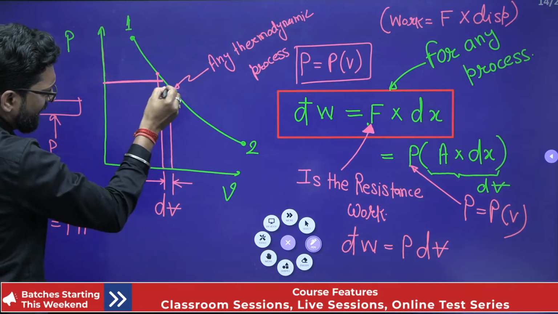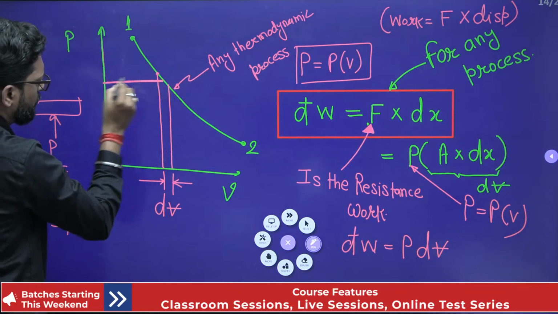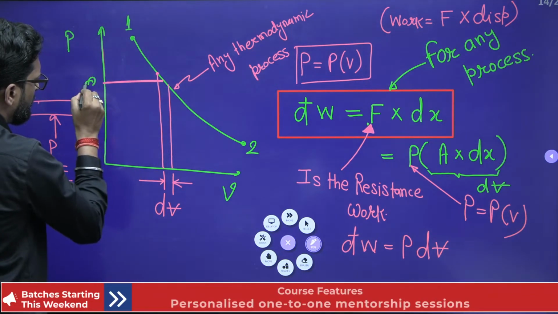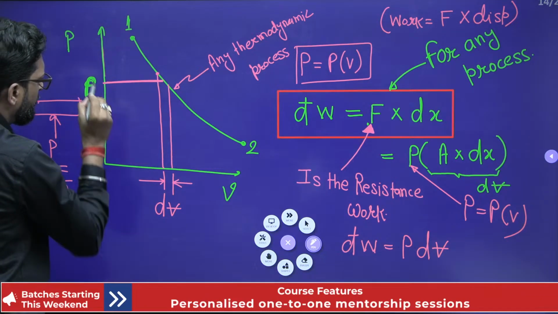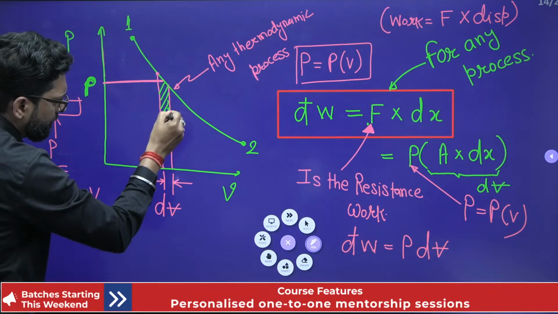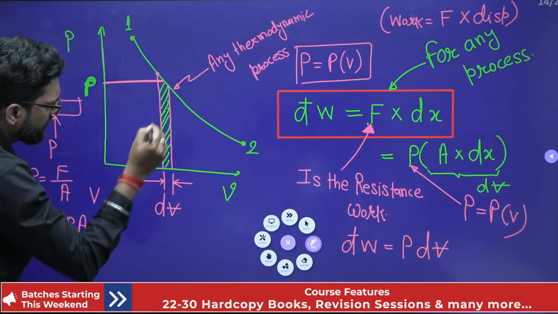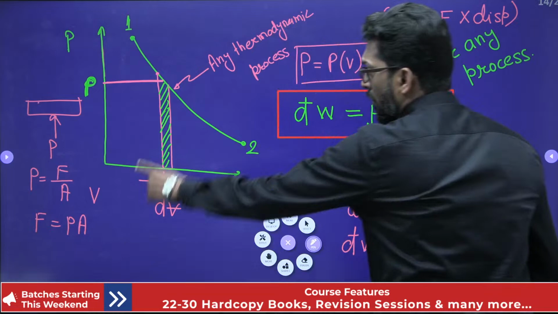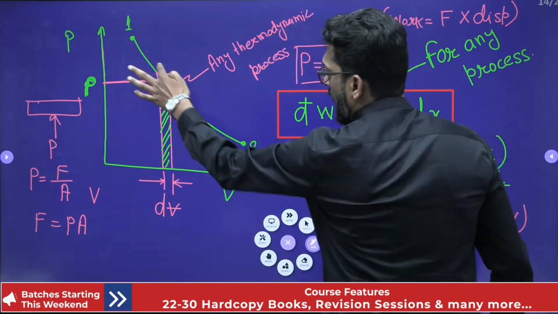This is at static equilibrium, the slope is minimum. So this is your P. So P into dV is the area projected on the volume axis. So P is not a constant. The P is different at each and every location.